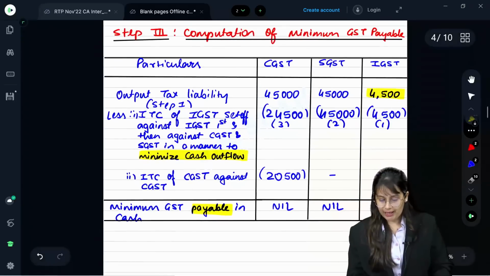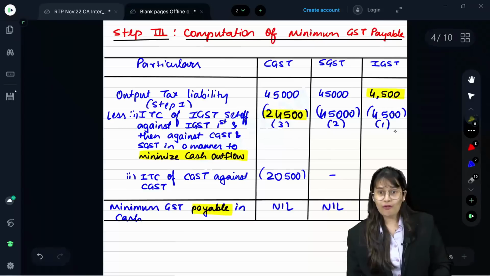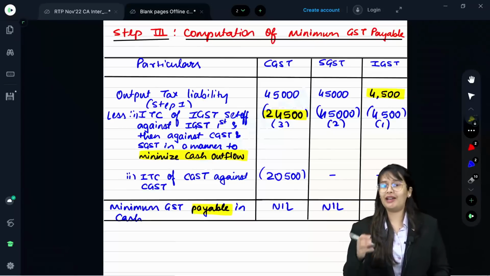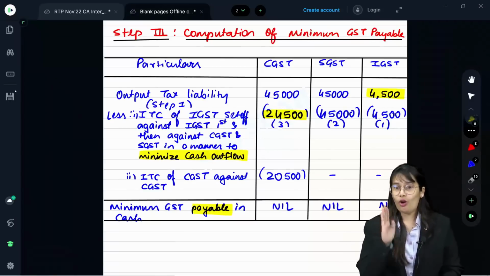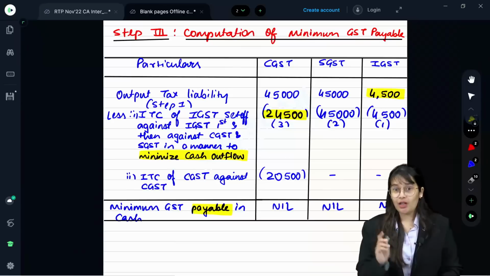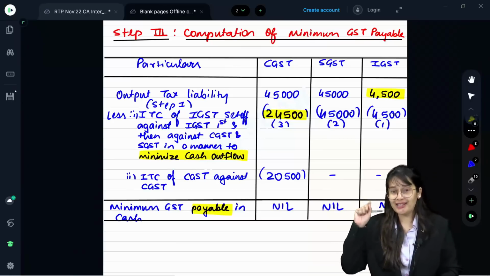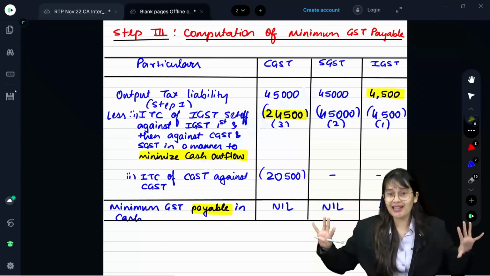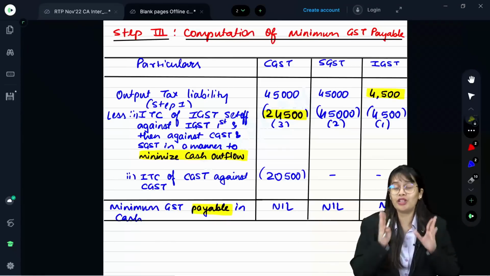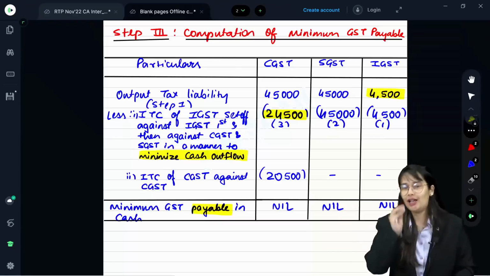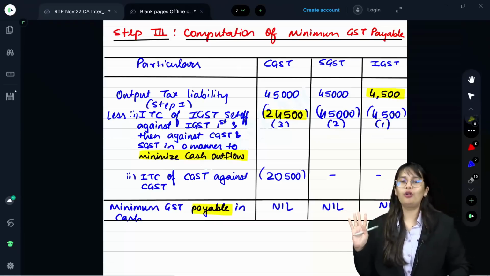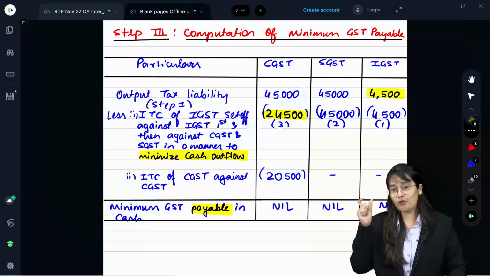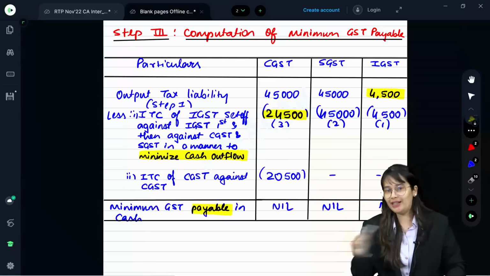Ma'am, why can't we carry forward this 24,000 of IGST under IGST? That is not allowed. Always remember, when you have sufficient balance in IGST, you have to exhaust IGST entirely. Even if you have sufficient balance under CGST, still you have to allot to CGST the excess balance of IGST because you have to exhaust IGST completely.